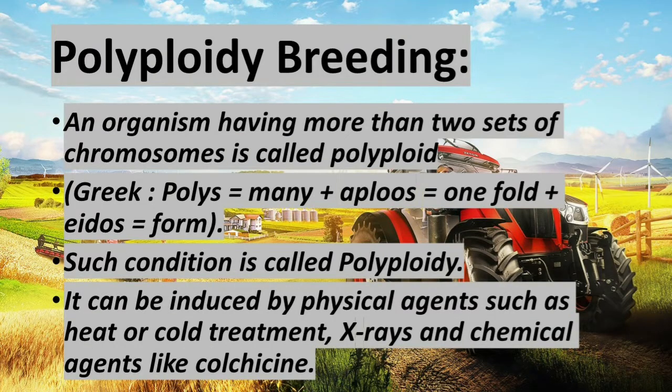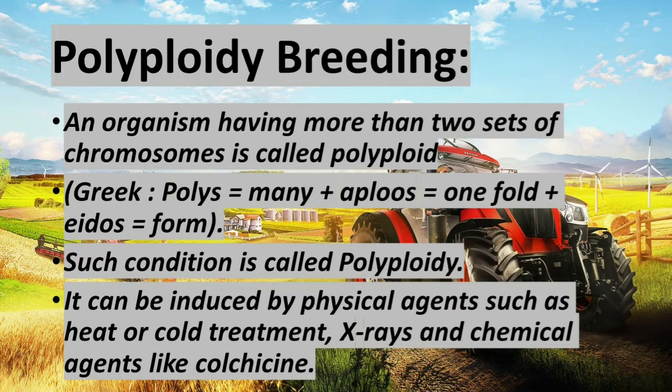Okay children, now let us pass on to polyploidy breeding. Sexually reproducing organisms have two complete sets of chromosomes in their somatic cells. This is called diploid. What do you mean by diploid? Two complete sets of chromosomes in the somatic cells. The gametic cells have only one set of chromosomes.